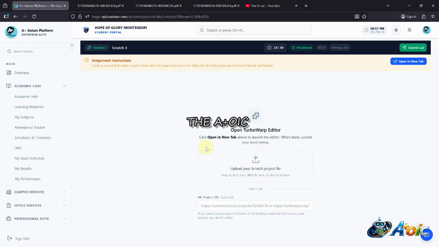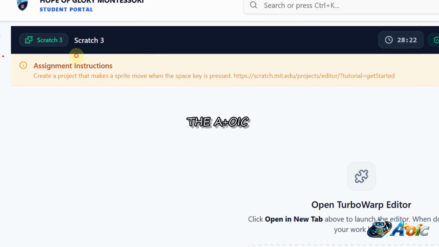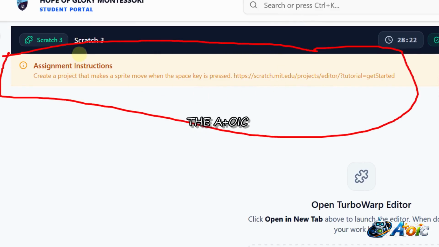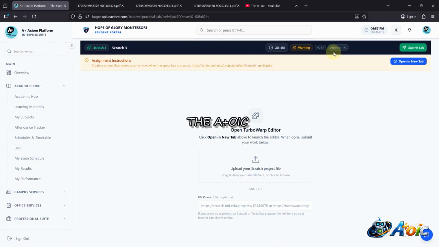I'm going to resume. When you click on it like that, it opens this way. If you read carefully, this is a question. The question is what is right on top here. It says create a project that makes a sprite move when the space key is pressed. This is not part of it, but you won't see this. Don't worry, I intentionally placed it there. You can even see there is a timer on it. It is counting, and then I can just go to open in new tab.